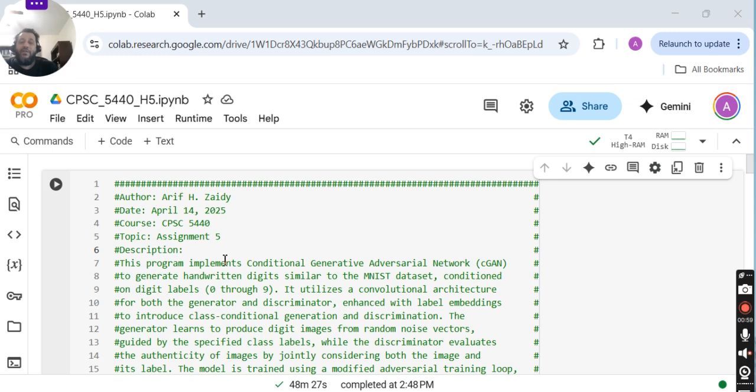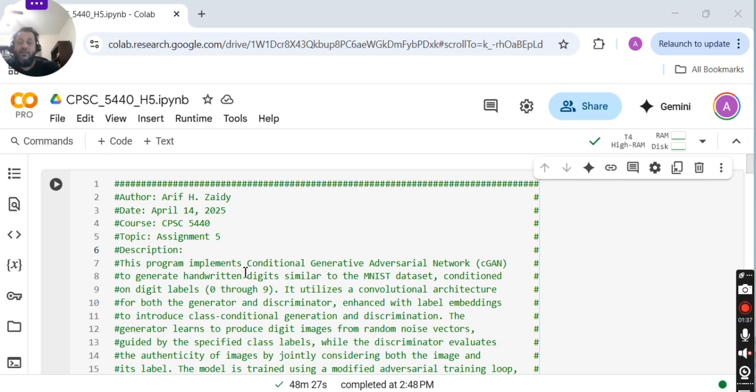Then I displayed the generated images along with the original images, and also stored them on the Google Drive. I'm also saving the model after it has been trained to the Google Drive. Next time, if that model exists on the Google Drive, then I don't train the model and basically analyze from there, generating fake images and displaying them. The dataset and the digit labels that I use are 0 through 9.